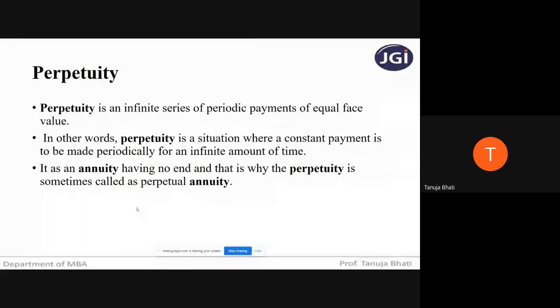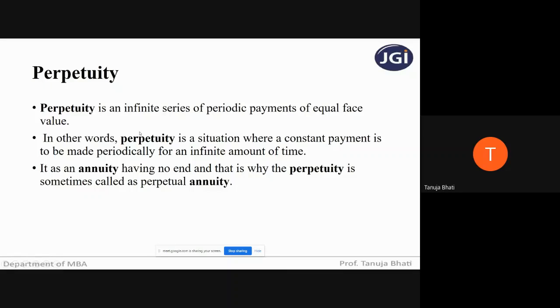Next we come across what is perpetuity. Perpetuity is an infinite series of periodical payments of equal face value. In other words, perpetuity is a situation where a constant payment is made periodically for an infinite amount of time. It is an annuity having no end, and that is why perpetuity is sometimes called a perpetual annuity.